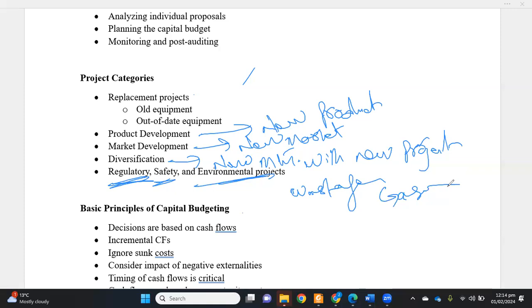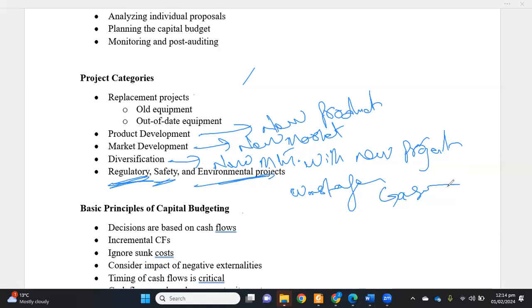So the environmentalists and regulatory agencies may compel the companies, saying you cannot dump these wastes as they are, because these are dangerous and may be affecting life and nature. So first you need to convert them into an environment friendly form.